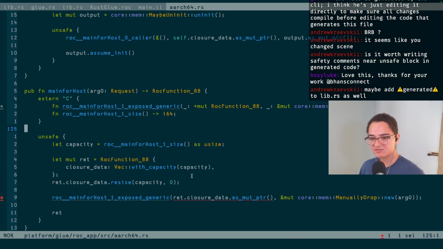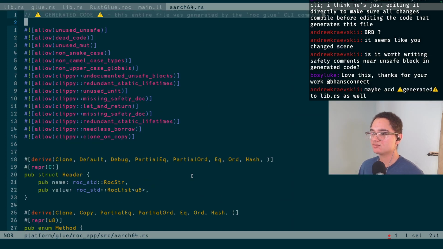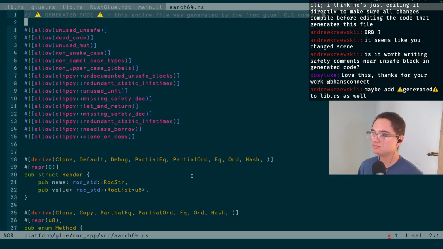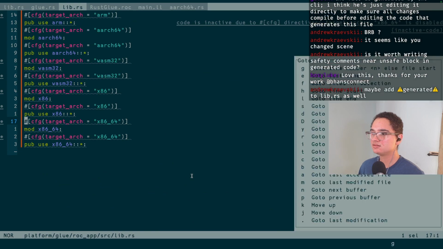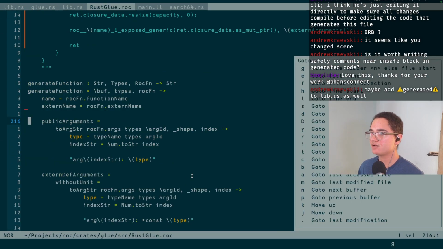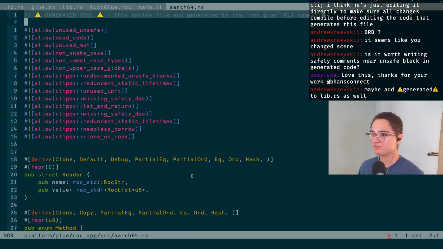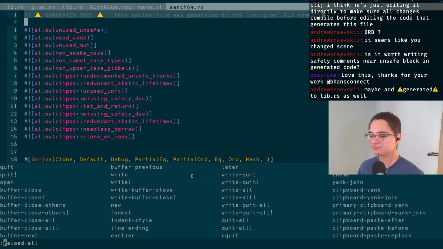Yeah, we used to have generated messages. I don't know what happened to them. I think when we split it out onto multiple files. Oh, it is. It's right here. It's just not in the lib file. That would be good to add. Huh. Yeah, we can do that as well. That's a good idea. Guess it just got missed for the lib files. Okay.